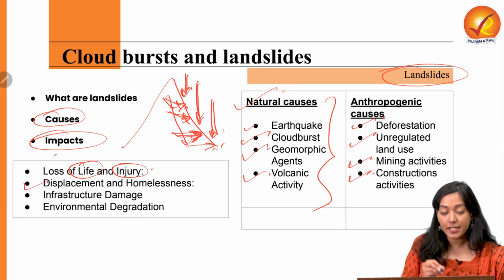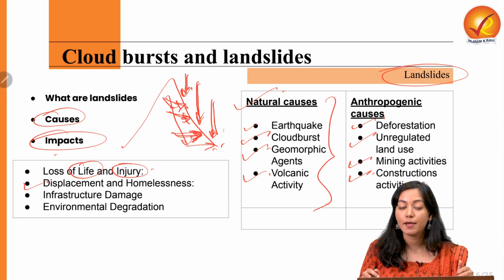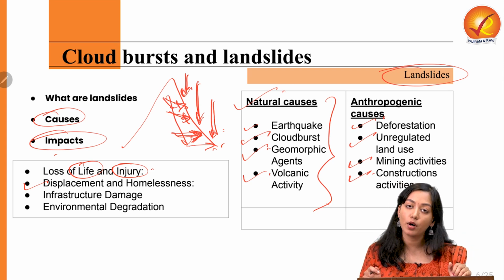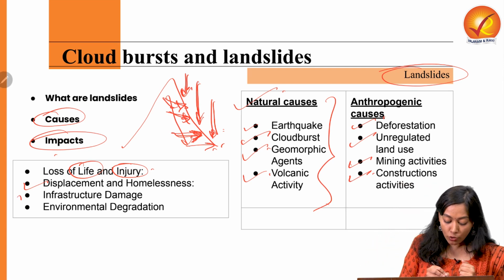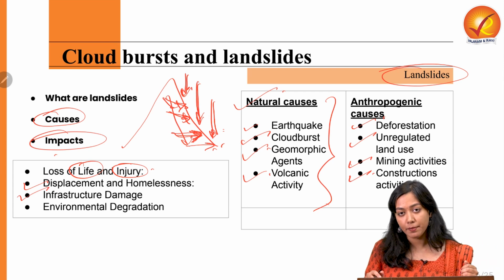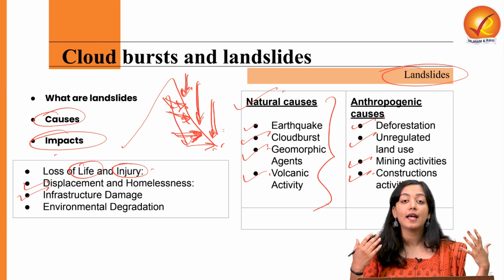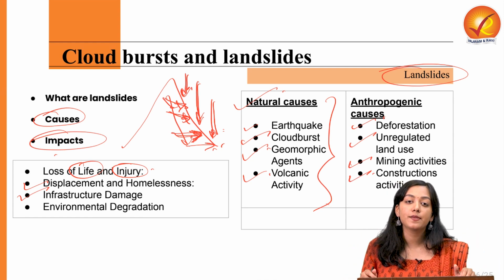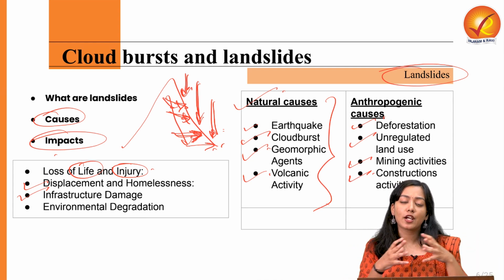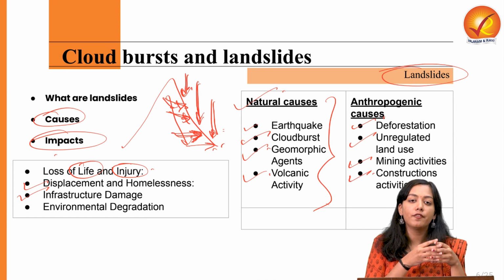It causes displacement, it causes homelessness, especially due to the lack of rehabilitative policies for these people. It causes huge infrastructural damage. For example, during the Kedarnath floods and the associated landslides in the Himalayan space, which is already constricted with a lack of resources, especially land resources.